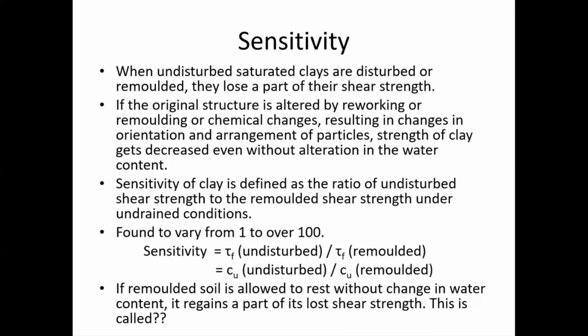So they will say, oh, this guy is very sensitive, or this girl is very sensitive, means there will be a large reduction in strength, right? You cannot face that much remolding at once, right? So that sensitivity value here ranges from 1 to 100. Okay, you can quantify it in a range of 1 to 100. It's like a percentage. So tau f undisturbed soil to tau f remolded soil, that ratio is sensitivity.